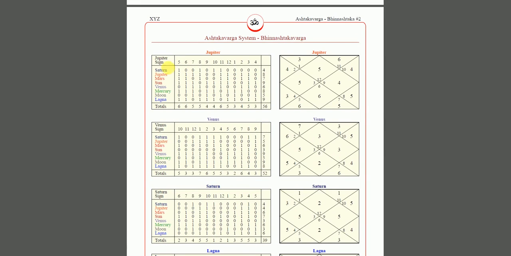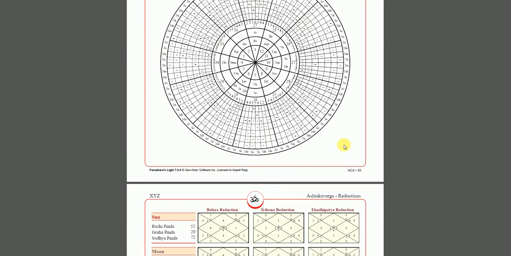So this shows when Jupiter transits in the sign of Leo, which is number 5, in a certain degree of Jupiter, this 1 and 0 represents on, off, meaning that when Jupiter is in the sign of Leo and it transits a certain particular degree, which is the degree related to Venus, it will not really give any results. So these are the signs that Jupiter is going to transit over. And these are the points that it's receiving through each planetary degree points, which I'll explain if you get that consultation. So again, we see the same thing here.